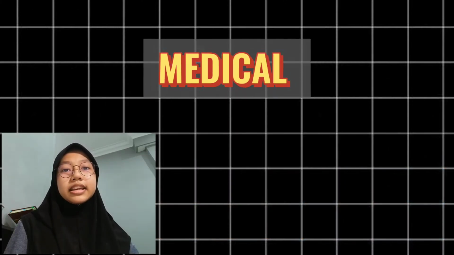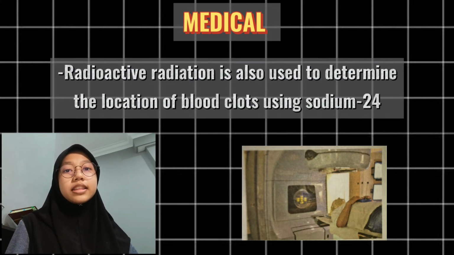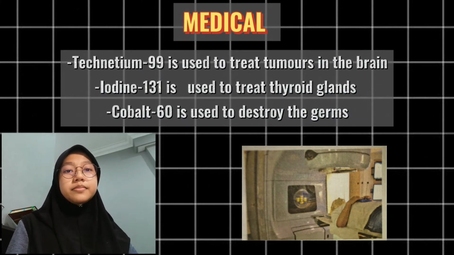Number 6. Medical. Caesium-137 is used to kill cancer cells without surgery. Radioactive radiation is also used to determine the location of blood clots using sodium-24. Technetium-99 is used to treat tumors in the brain. Iodine-131 is used to treat thyroid glands. Cobalt-60 is used to destroy germs.